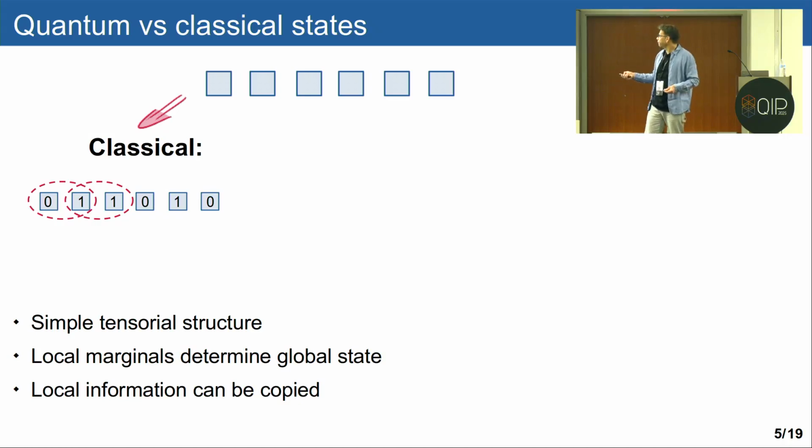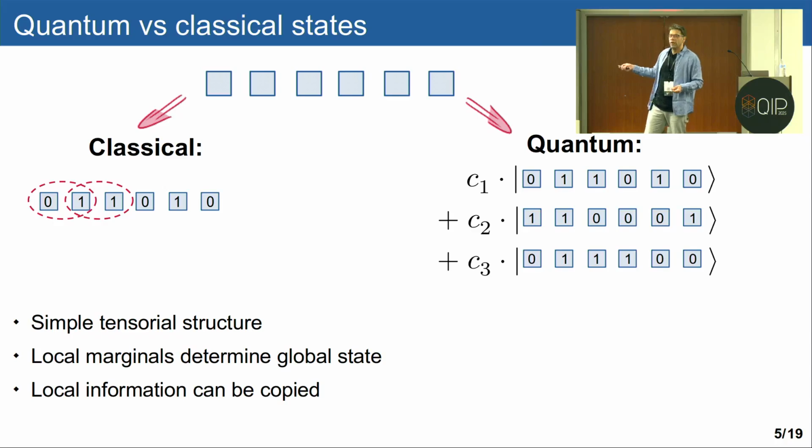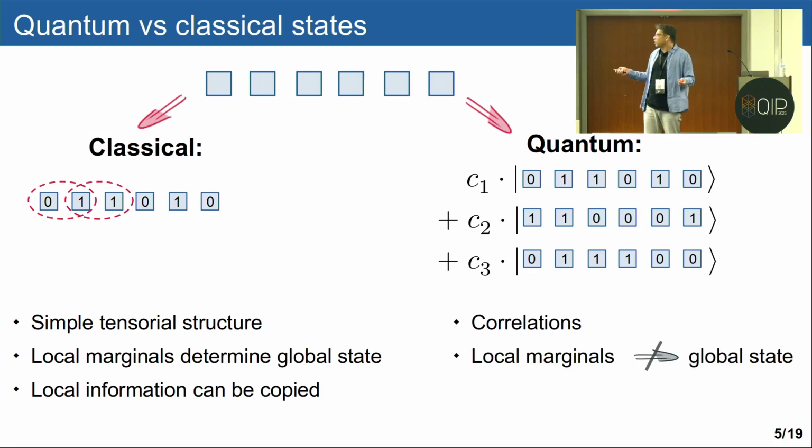On the other hand, in the quantum world, we have entanglement. So we have a superposition of assignments, if you will. And therefore, instead of a simple tensorial structure, we have entanglement or correlations. Local marginals no longer determine the overall quantum state. In fact, it is even QMA hard to decide if they are consistent with some global state. And of course, there isn't much sense in copying local information in quantum. At least it's not as easy as in the classical setting.